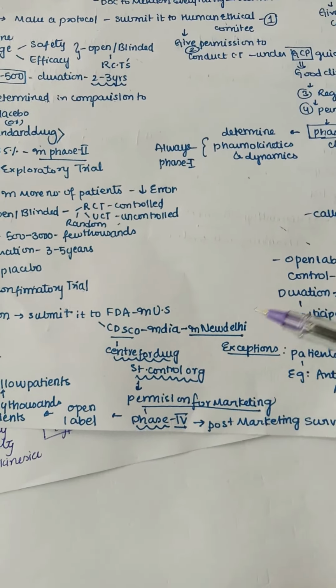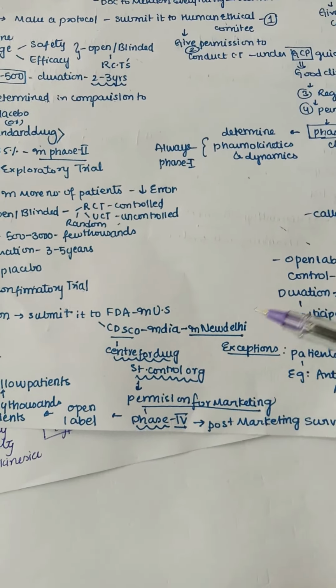And also it is open label and many thousands of patients are given the drug in phase 4, and we need to follow up the patients. Drug interactions can be seen, because now this is a new drug with our other old drugs, how it is having interactions. And also we will see ADRs, for the long term or also maybe rare. So this is all about our phase 4.